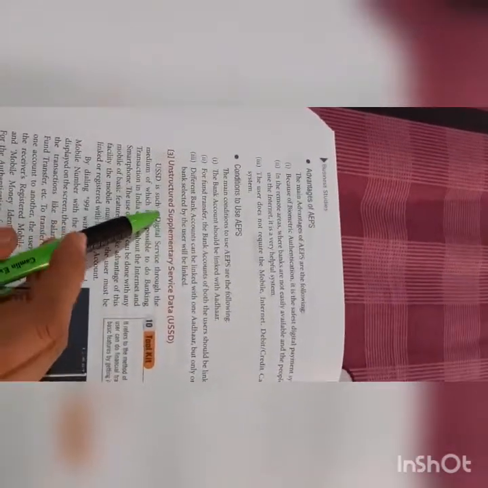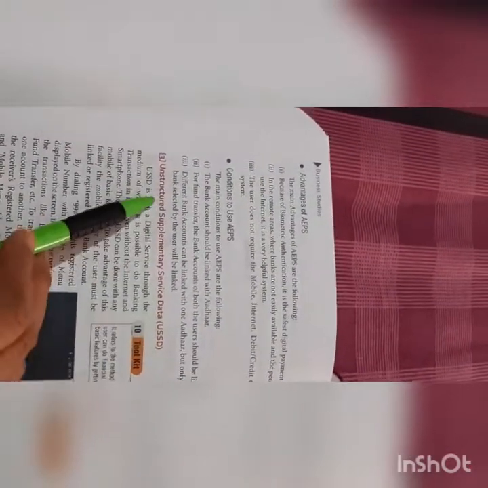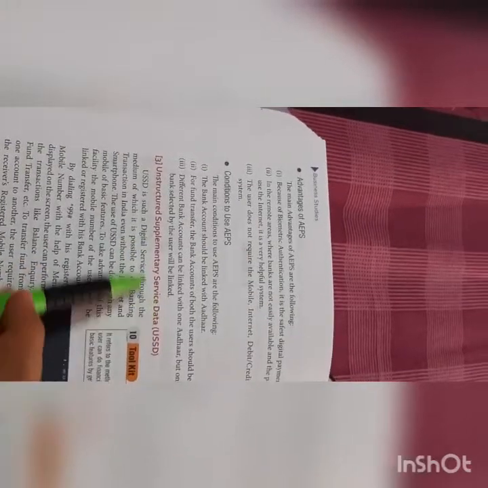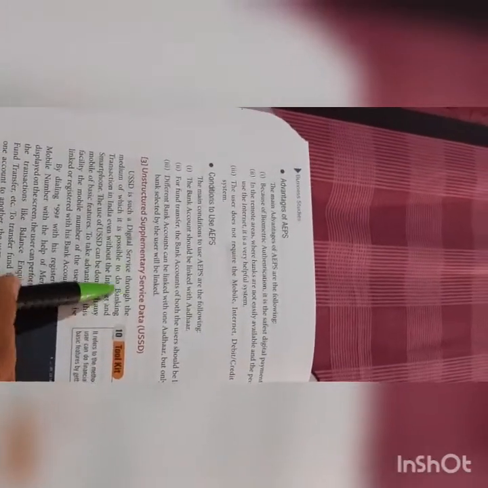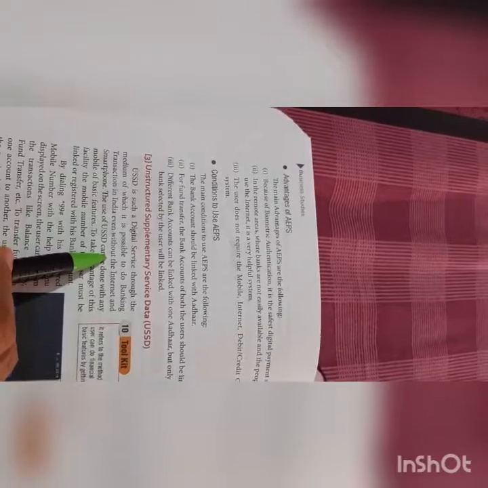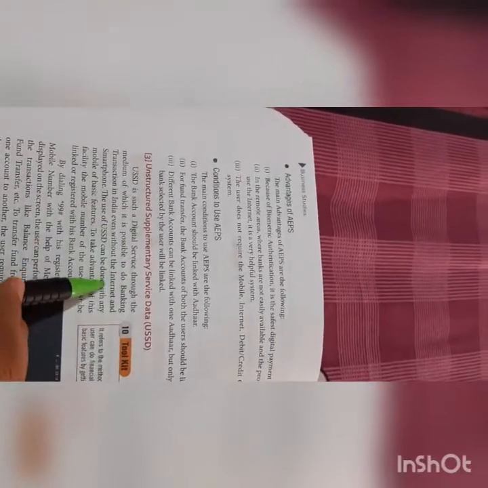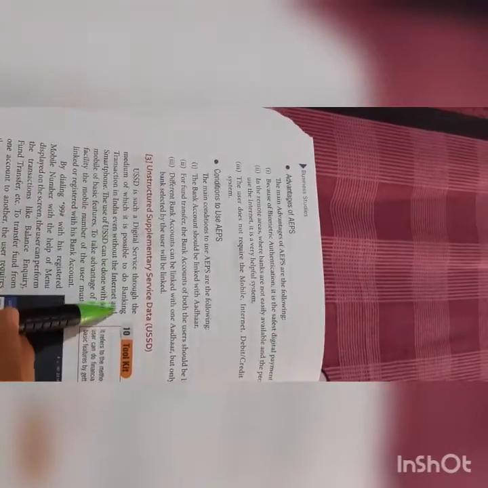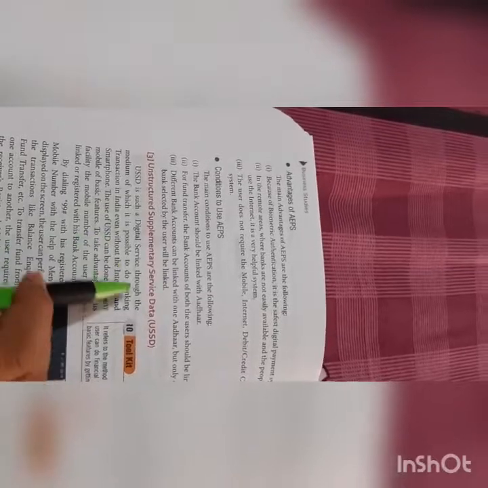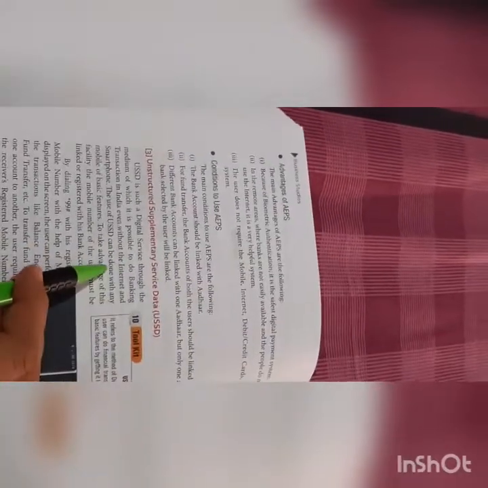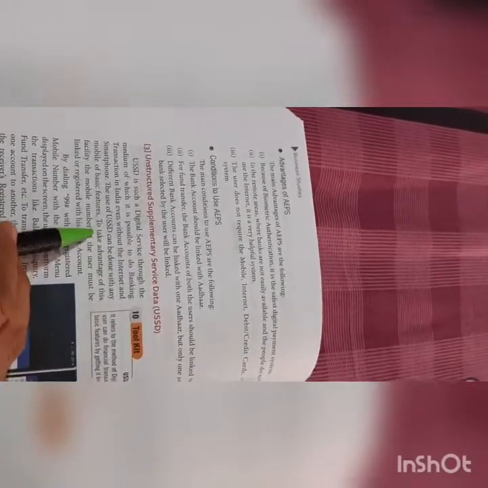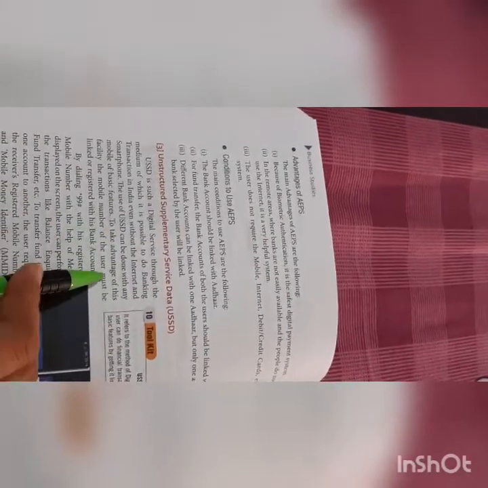The third is USSD, unstructured supplementary service data. This is another form of digital services provided by the banks in our country. This kind of service can be operated without the internet in the smartphone. For using this USSD, there is no need of any special phone या Android phone or any internet connection.